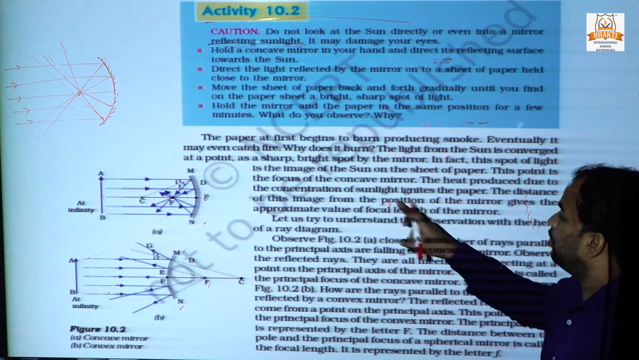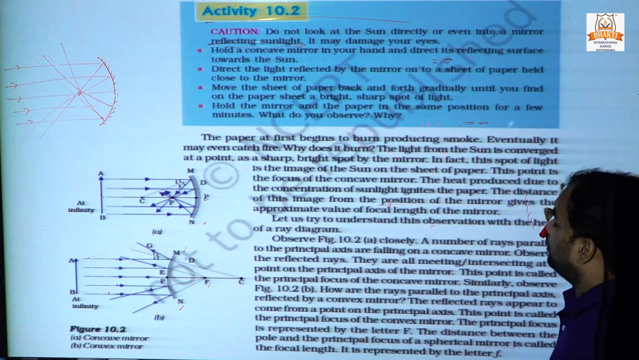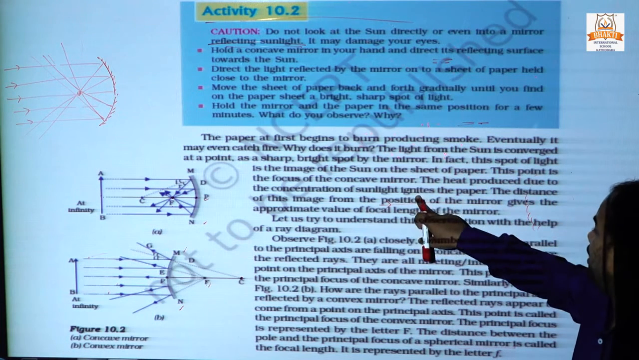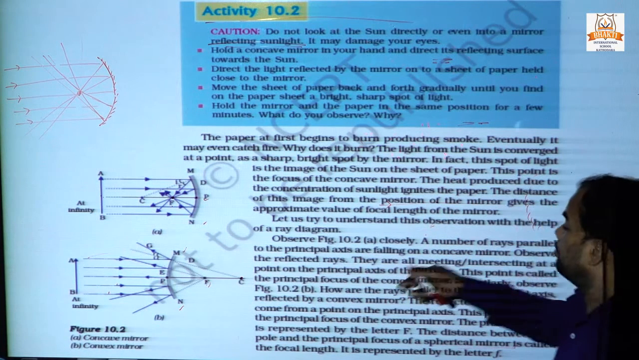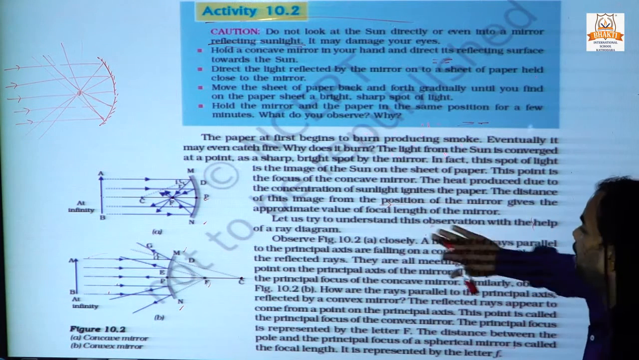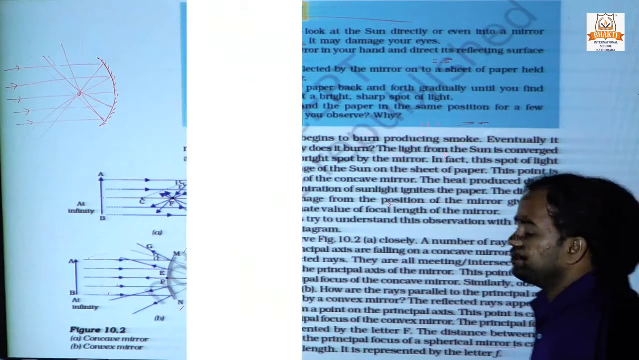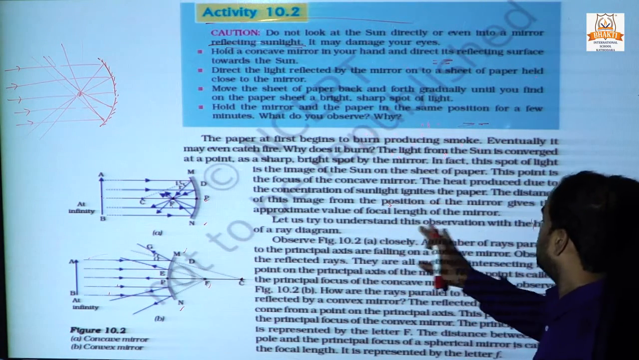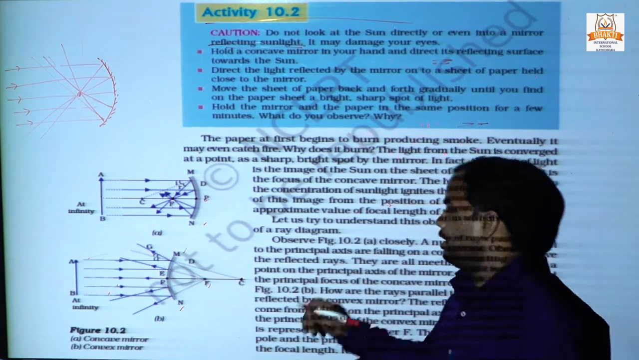This point is the focus of the concave mirror. The heat produced due to the concentration of sunlight ignites the paper. The distance of the image from the position of the mirror gives the approximate value of the focal length of the mirror. Come to the point. Let us try to understand this observation with the help of the ray diagram.